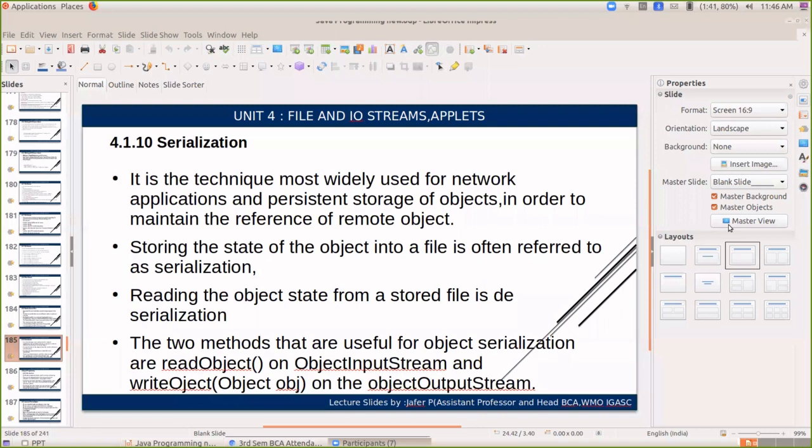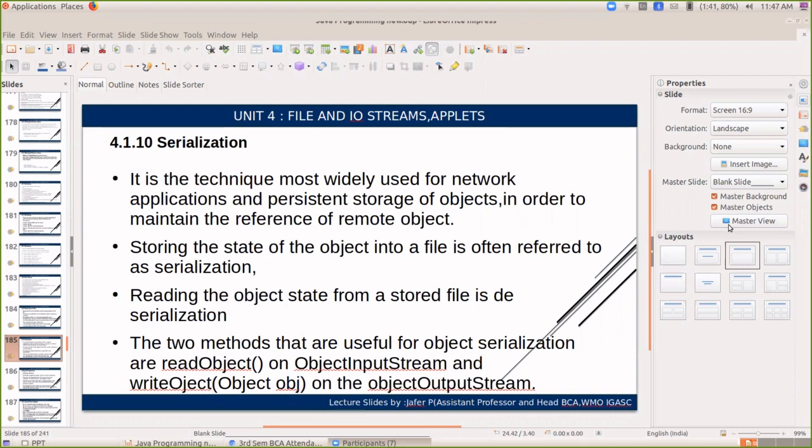So what do you mean by deserialization then? Reading the object state from the stored file is deserialization. When you want to store object state into a file, that is called serialization. When you want to read object state from the stored file, it is called deserialization.